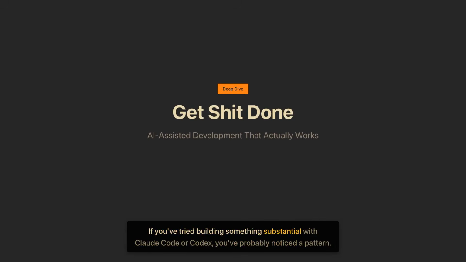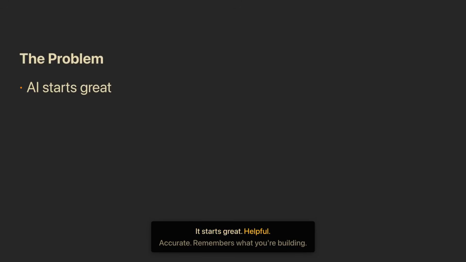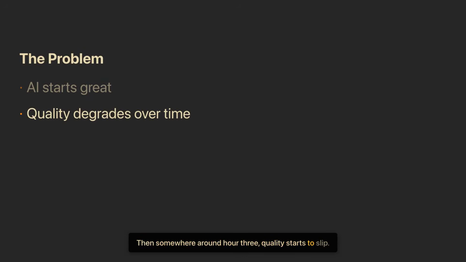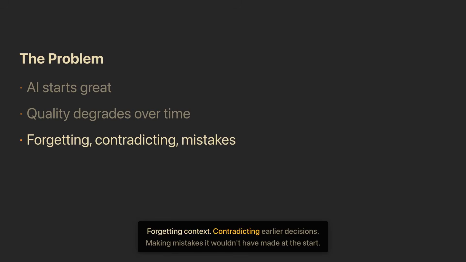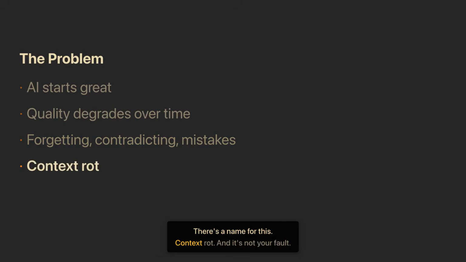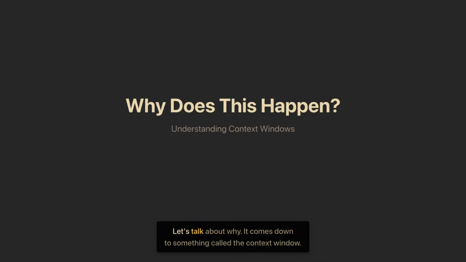If you've tried building something substantial with Claude Code or Codex, you've probably noticed a pattern. It starts great, helpful, accurate, remembers what you're building. Then somewhere around hour 3, quality starts to slip. Forgetting context, contradicting earlier decisions, making mistakes it wouldn't have made at the start. There's a name for this, context rot, and it's not your fault. Let's talk about why. It comes down to something called the context window.